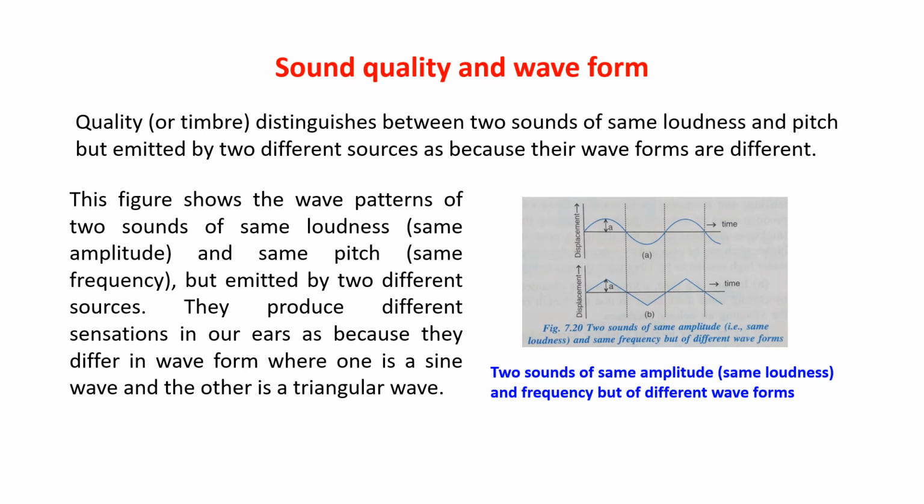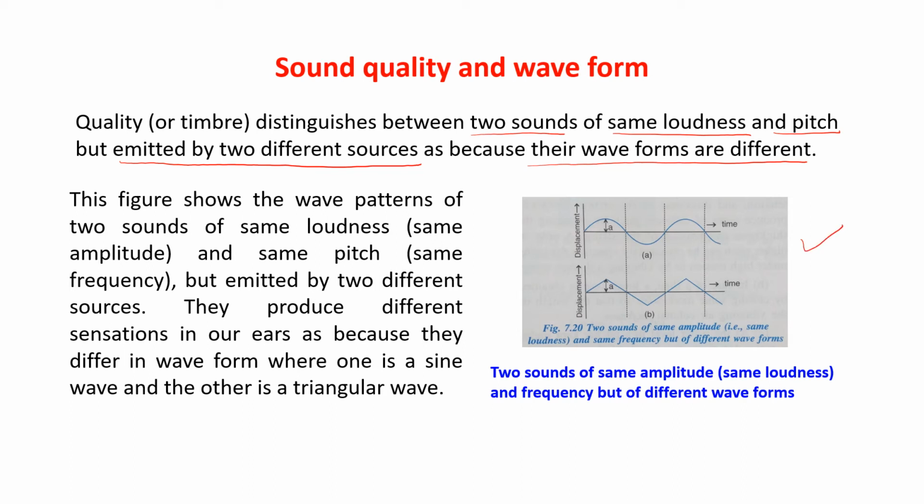Now next is sound quality and waveform. Quality or timbre distinguishes between two sounds of the same loudness and pitch. Suppose you are getting two sounds of the same loudness and pitch, but they are emitted by two different sources. You can distinguish between them, that these two sounds are different. Why? Because their waveforms are different. They are giving you different waveforms.